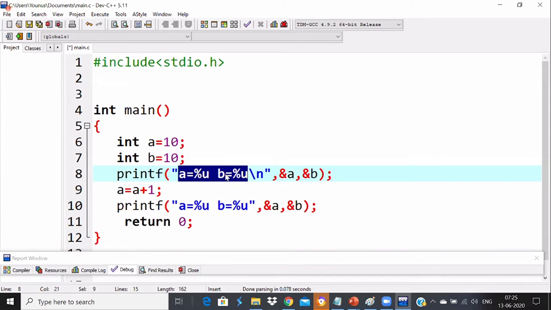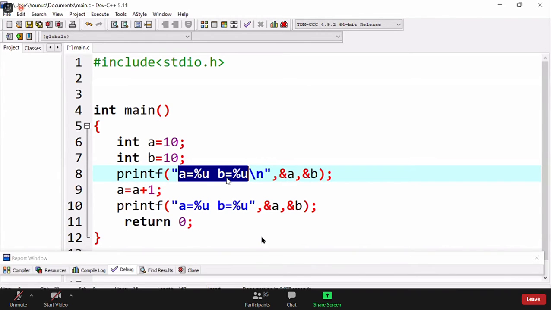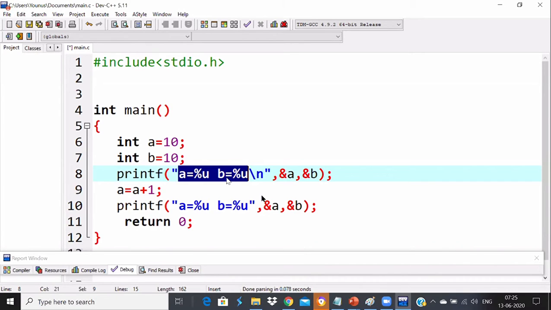A address and B address. Okay, Ubul thinks that addresses will be same in the first case. Line number 10 A and B address will be same as line number 8. Okay, very good, Aditi. The addresses are different because it's C language, not Python. That's true. Line number 8 and line number 10 will be same address, but my question is about line number 8.